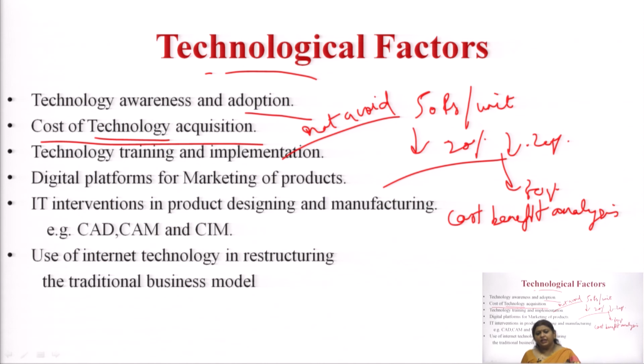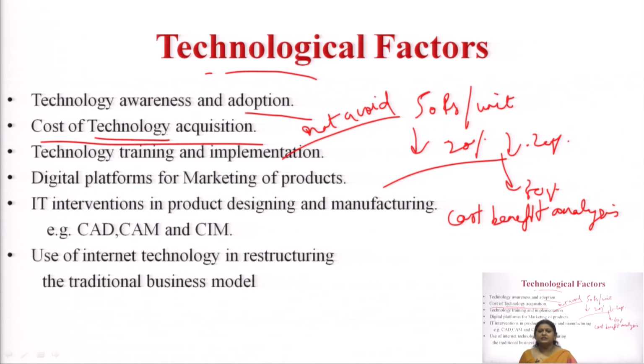Thirdly, if I have adapted the technology, are my people trained for it? If I want to implement it, I have to train my people, and for training also, do I have the manpower, what is the cost of the training, all these things are very important. Then coming up to the next one, which is very important nowadays, is the digital platforms for marketing of products.